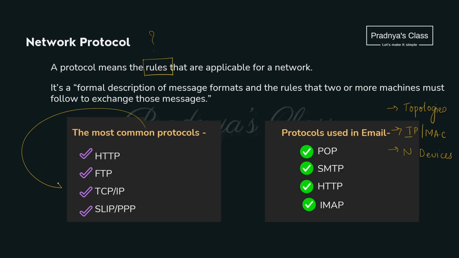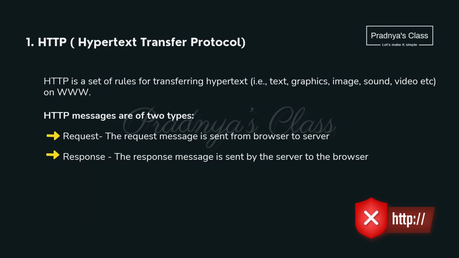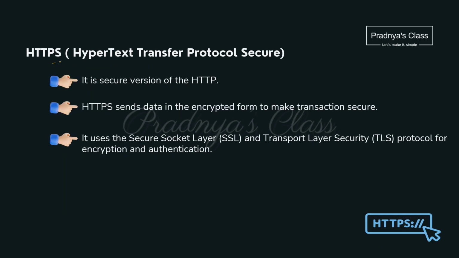Here are the common protocols we will be using: HTTP, FTP, TCP/IP, SLIP and PPP. And here is a list of protocols which we will be using while sending and receiving mail. Keep the full form of the protocols in mind. Generally you will get questions based on it to expand it. So the full form of HTTP is Hypertext Transfer Protocol. And HTTPS is the secure version of Hypertext Transfer Protocol.